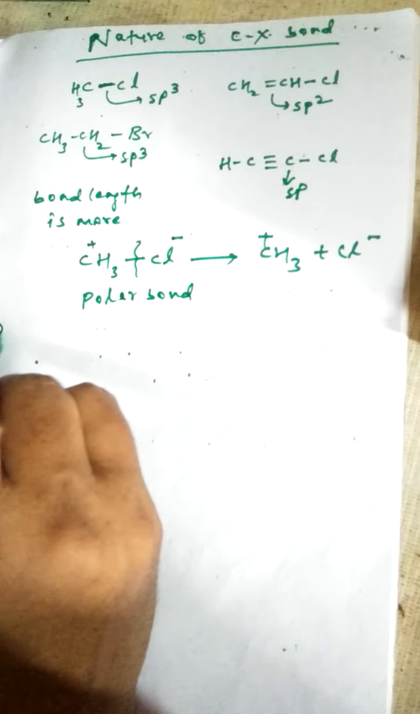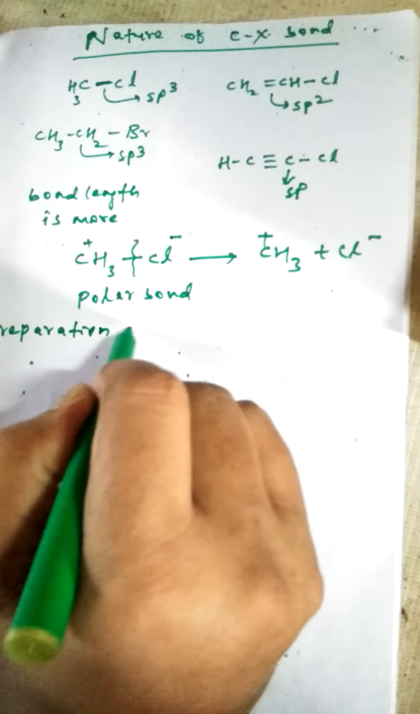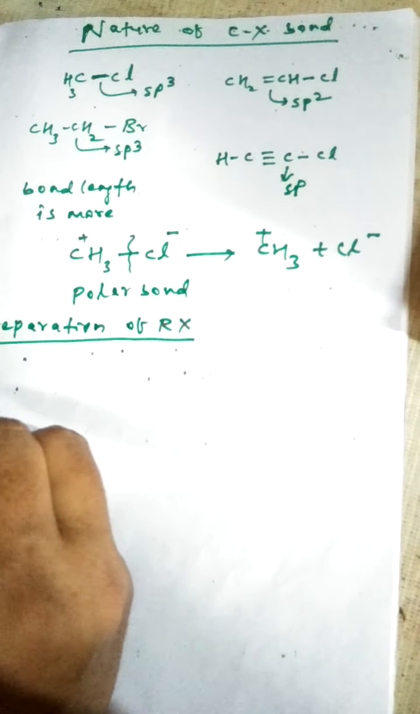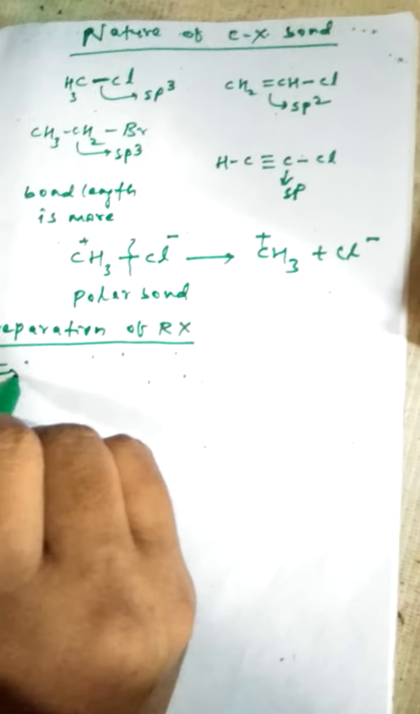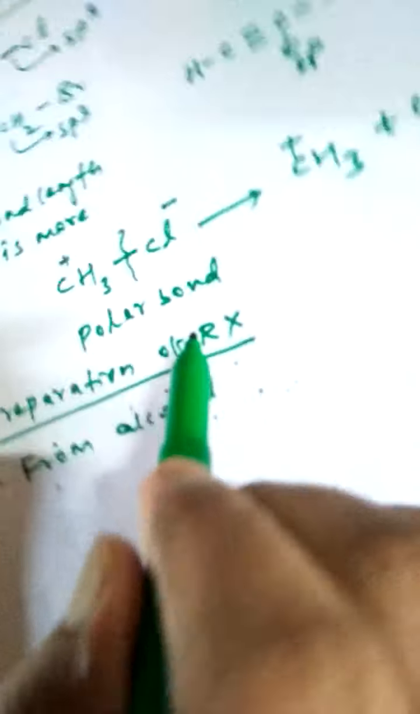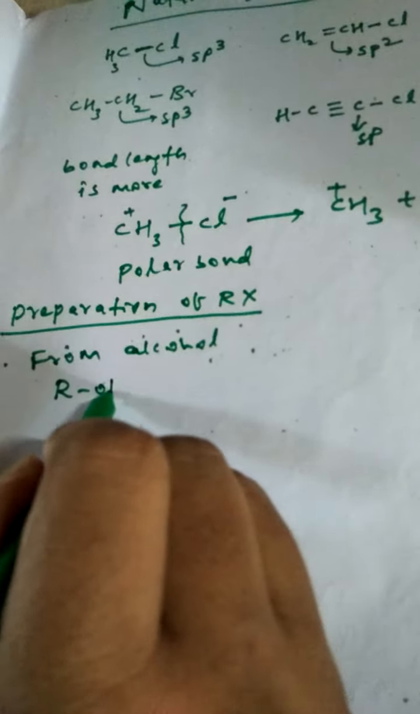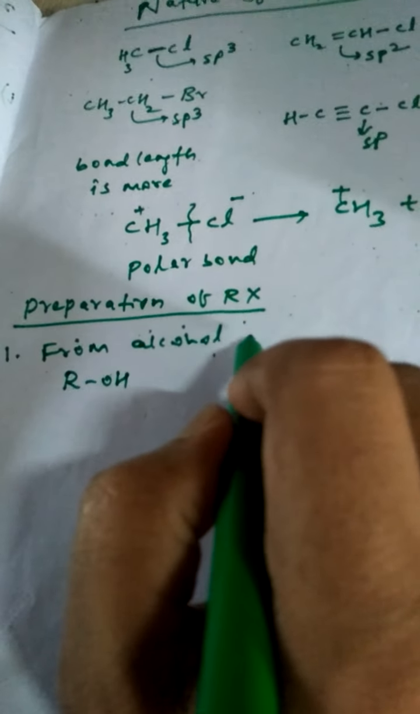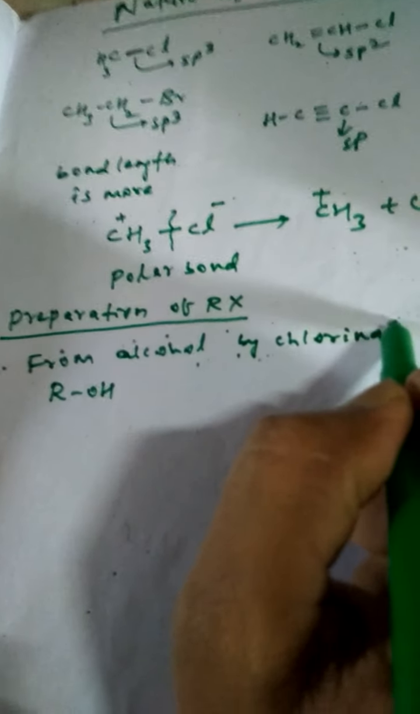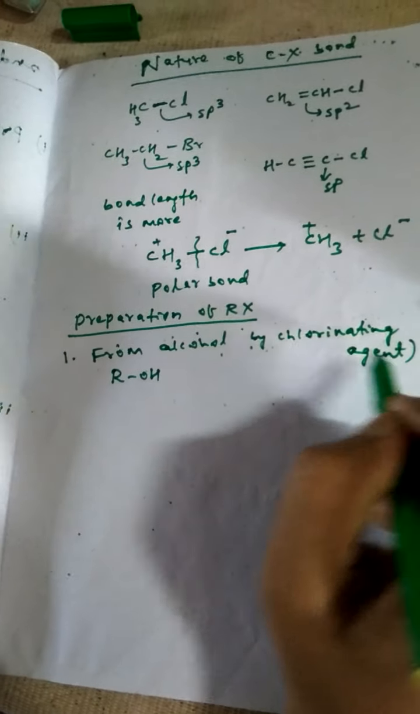Then preparation. What is the preparation of alkyl halide? First one is from alcohol. How can we obtain alkyl halide from alcohol? The general formula is ROH, by a chlorinating agent.